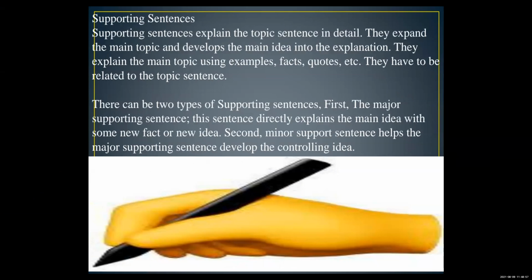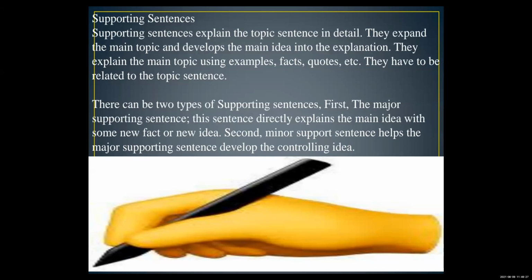Really, students, see, suppose my major sentence is that today we are going on a picnic. This is your major sentence. In paragraph writing, you are just telling the reader that this paragraph is related to all of you going on a picnic. And the other supporting sentences say what preparation you have done while going on the picnic.